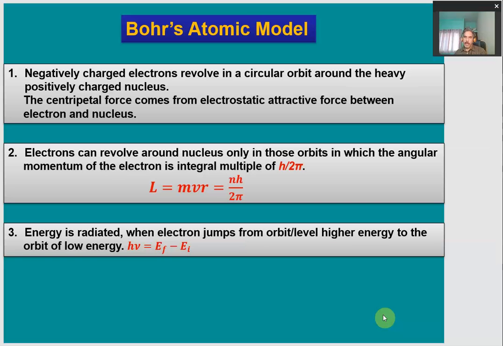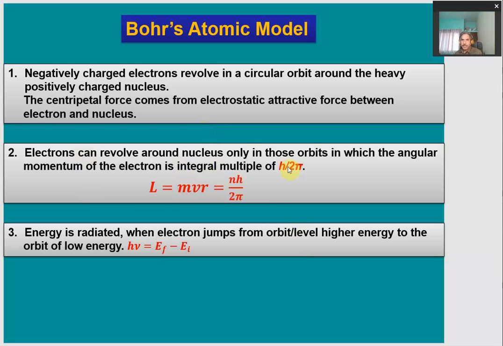But after that, Bohr made some corrections. These negatively charged electrons revolve in circular orbits around the heavy positively charged nucleus, and the centripetal force comes from the electrostatic attractive force between the nucleus and the electron. So this has been retained as proposed by Rutherford. So what has been changed or corrected? The electron cannot have any orbit. The electron can revolve around the nucleus only in specific orbits, only those orbits in which the angular momentum of the electron is an integral multiple of h upon 2 pi, where h is Planck's constant, right?